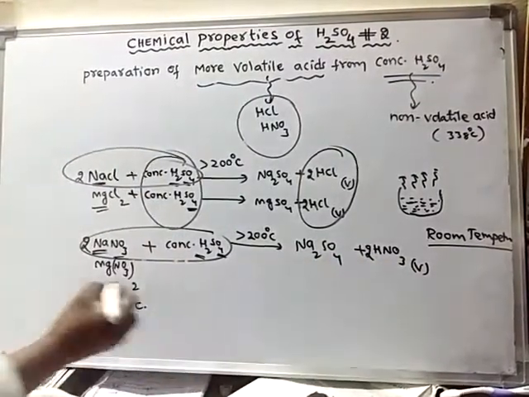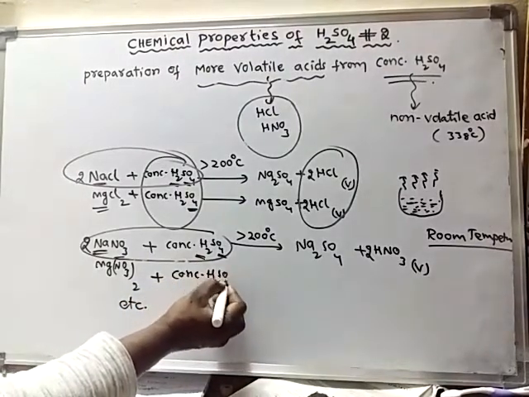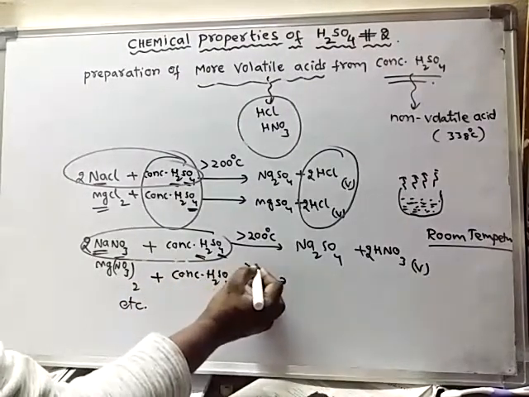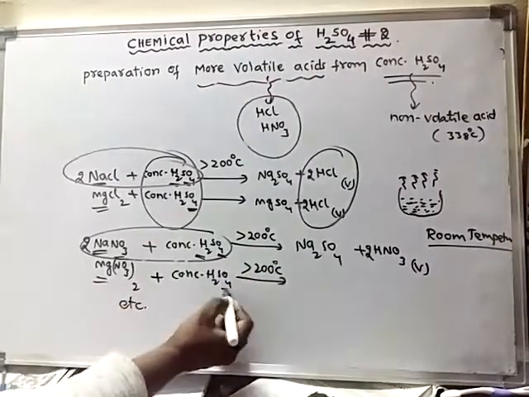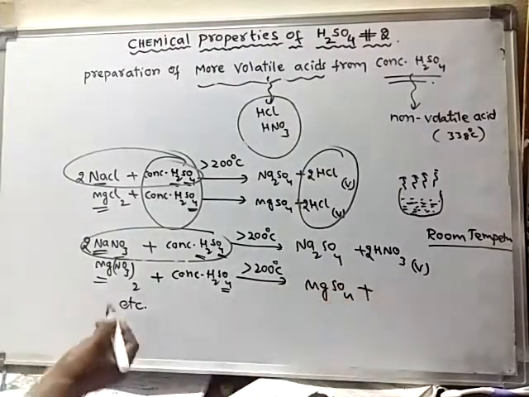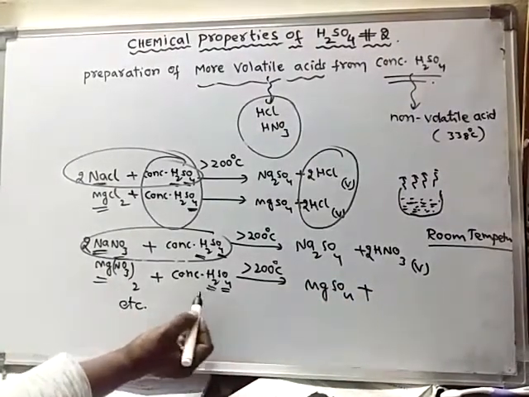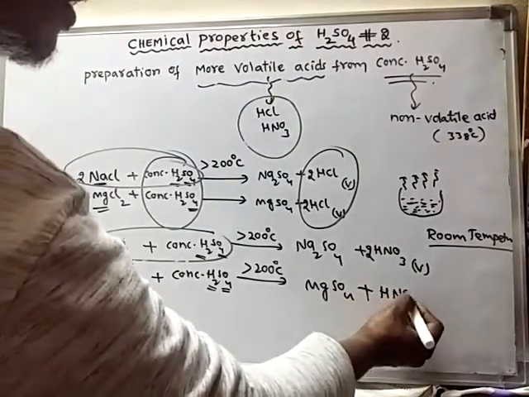In the same way, magnesium nitrate, when reacted with concentrated sulfuric acid and the reaction mixture is heated above 200 degrees centigrade, forms magnesium sulfate salt, and hydrogens combine with the nitrates to form nitric acid vapors.